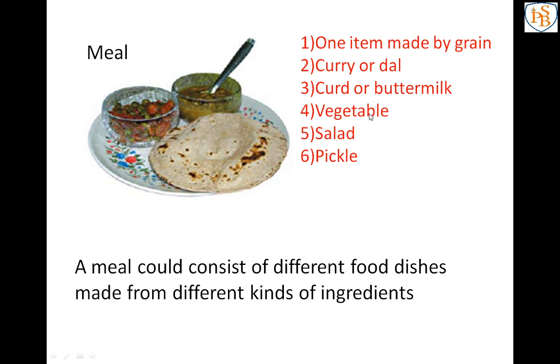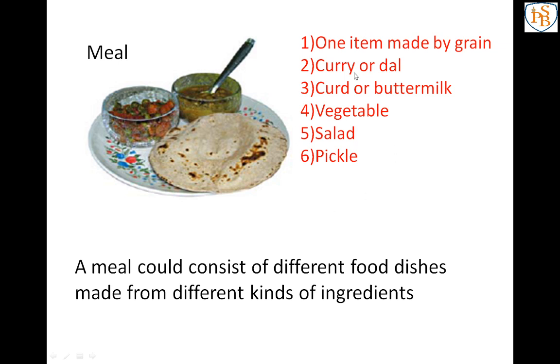Then vegetable, correct? Many types of vegetables are there. I think now you are in 6th standard, so you should know the different names of vegetables like tomato, cauliflower, correct? With the help of them we make dishes and eat them with the chapati or roti, correct? Next, salad is there, different kinds of fruits we use to make the salad. Then pickle is there, okay, mango pickle, different types of pickles are there.